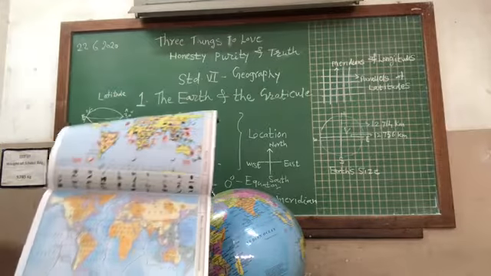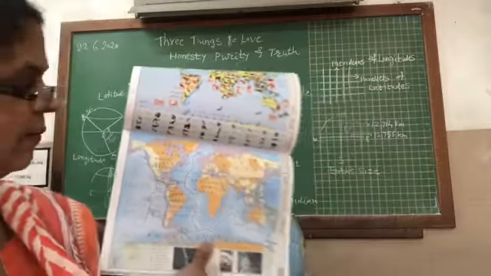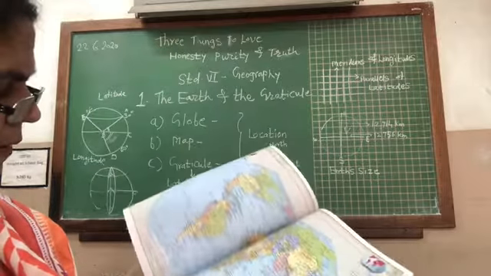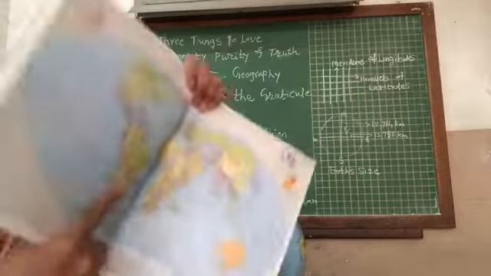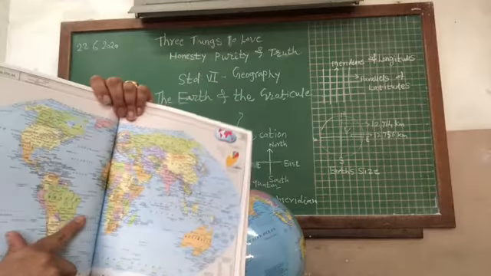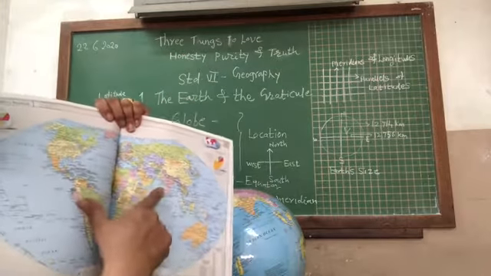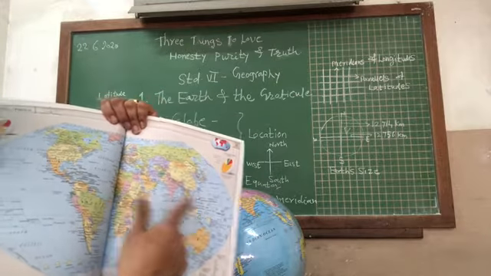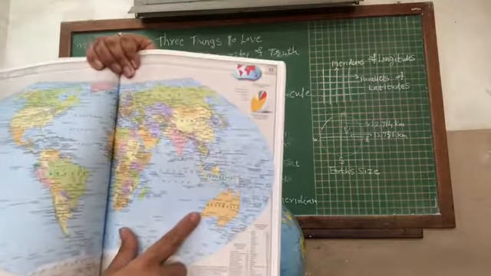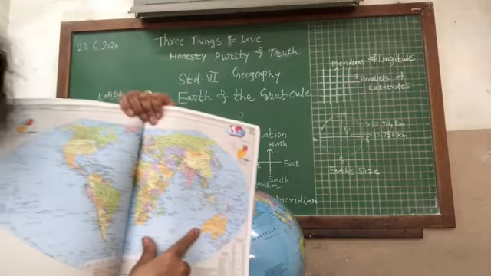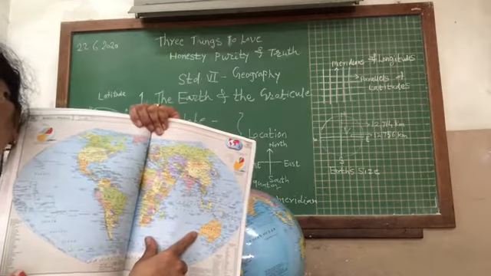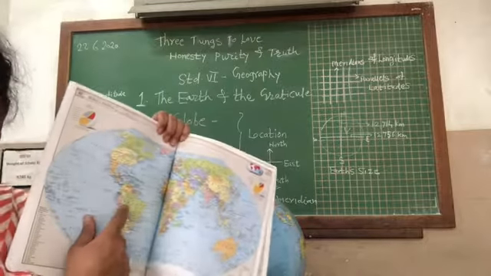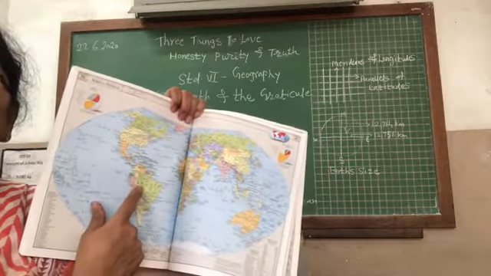Can you refer to this world map? If I am locating in this map, there are so many world maps. This is the world map representing India political. Now this is India, which is located in the northeastern hemisphere. Australia is located in the southeastern hemisphere. Brazil is located in the southwestern hemisphere.